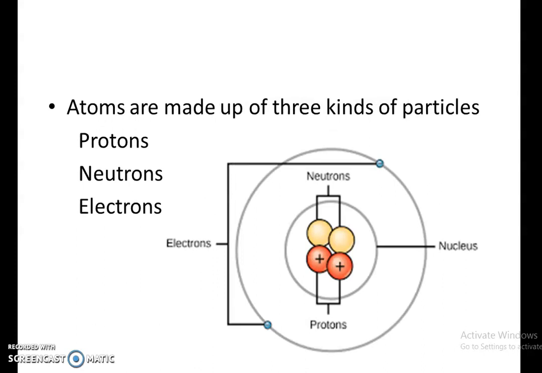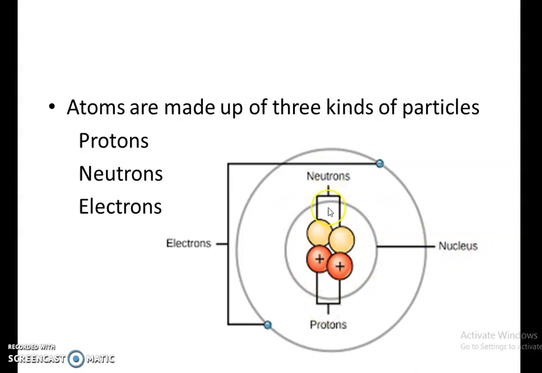Now the structure of the atom. Atoms are made up of three kinds of particles: protons, neutrons and electrons. In the center of the atom you can see the nucleus. The center of the atom is called what? Nucleus. It consists of neutrons and protons.